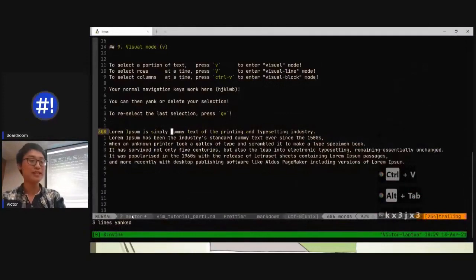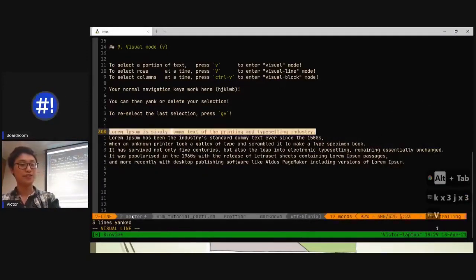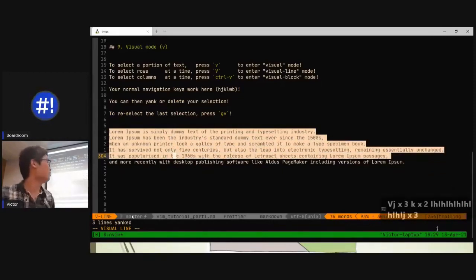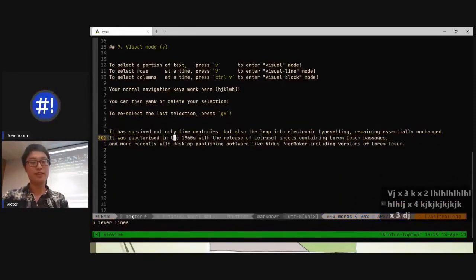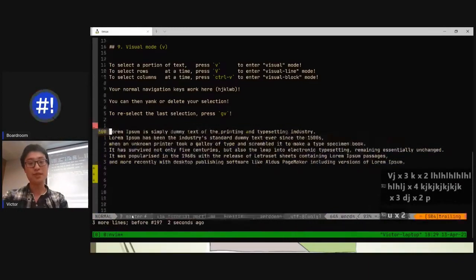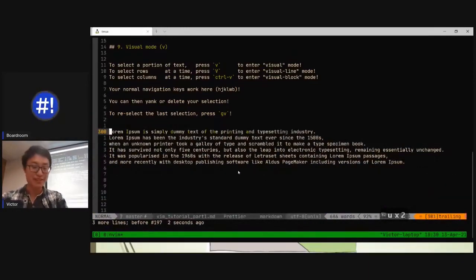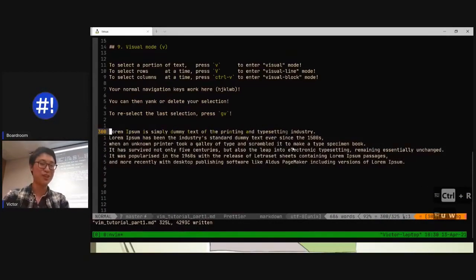Well, what if I wanted to select rows at a time? I can press Shift V, so capital V. And you see my cursor is in the middle there, right? But it's selecting the whole row at a time. It's so good. If I want to move these 3 lines down, easy, so quick. If you're on VS Code, you'd have to select, Control X to cut, move it down, and then click again, and Control V. And all of those take time and energy that you just don't have to spend.